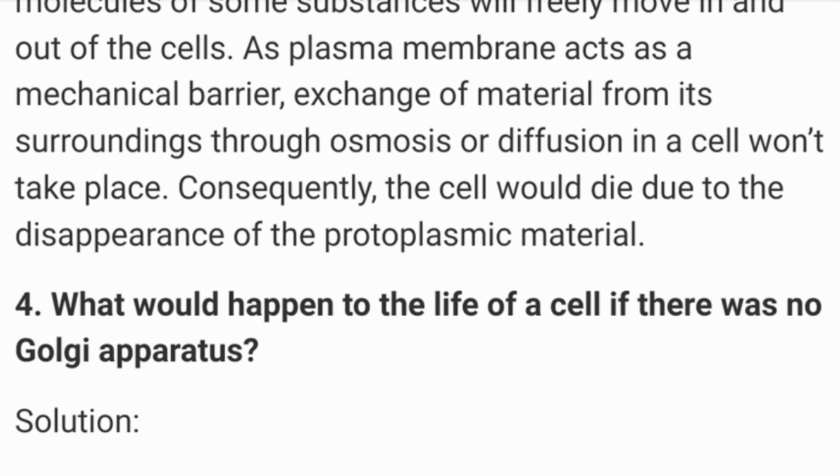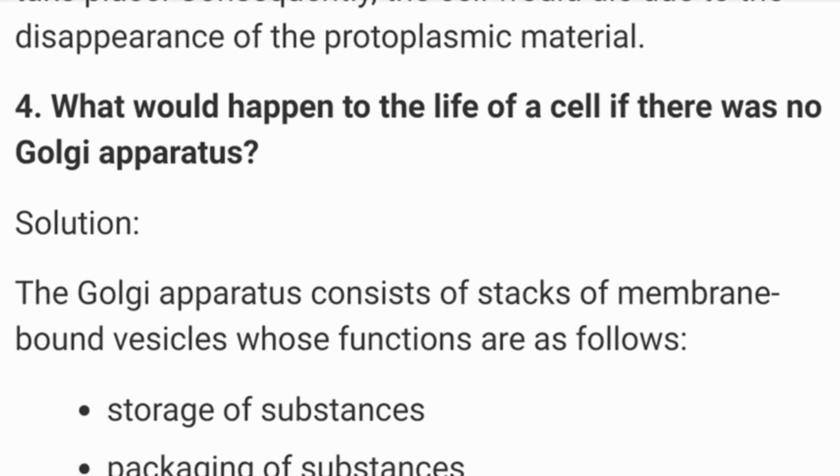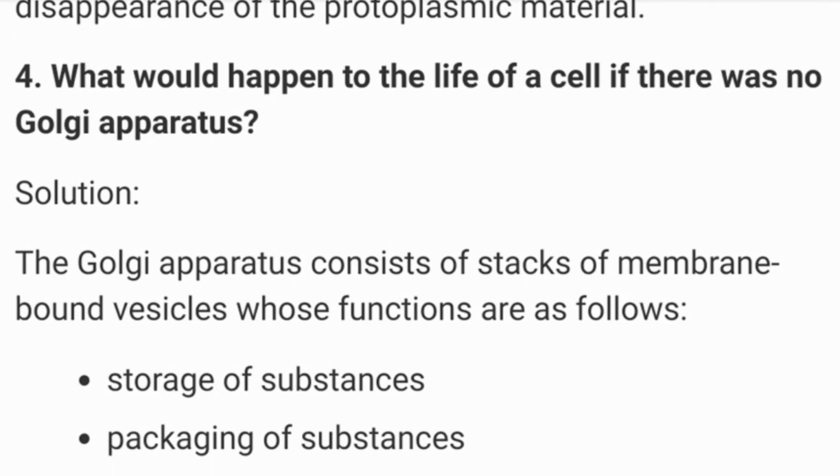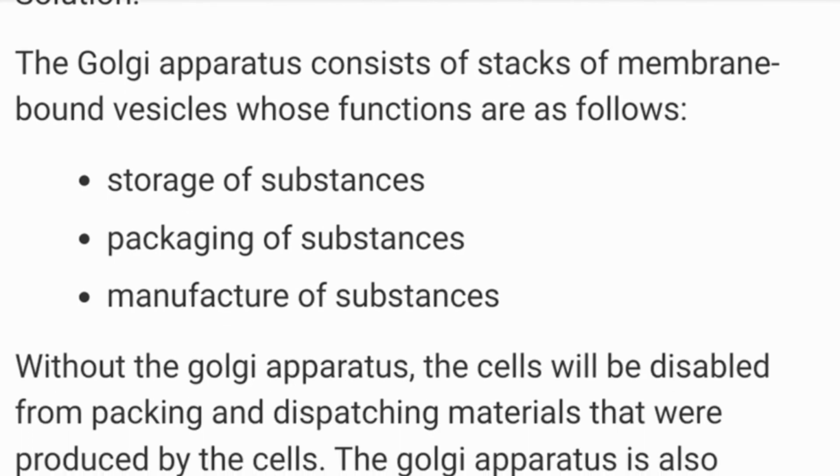What will happen to the life of a cell if there was no Golgi apparatus? The Golgi apparatus consists of stacks of membrane bound vesicles, cylindrical like, whose functions are as follows: storage of substances, packaging of substances, and manufacture of substances.